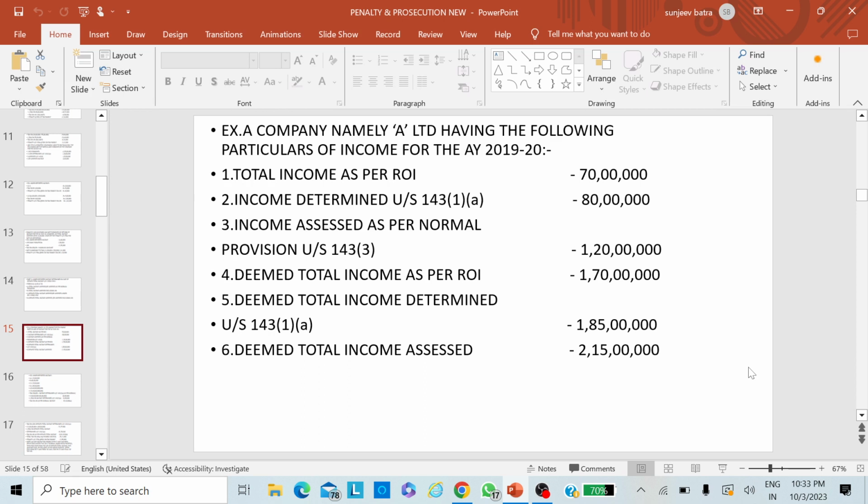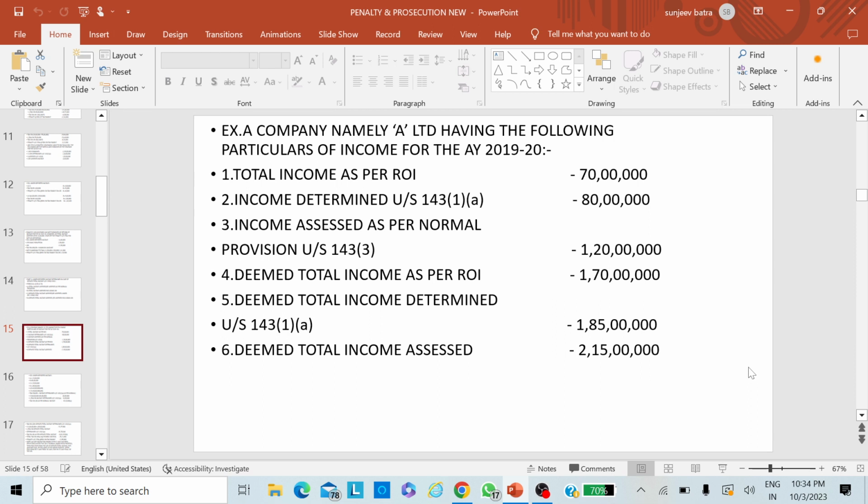C was the deemed total income assessed. D was the deemed total income assessed minus underreporting of income. When we aggregate this A minus B plus C minus D, then the amount will be the underreporting of income for that assessee, for that person.